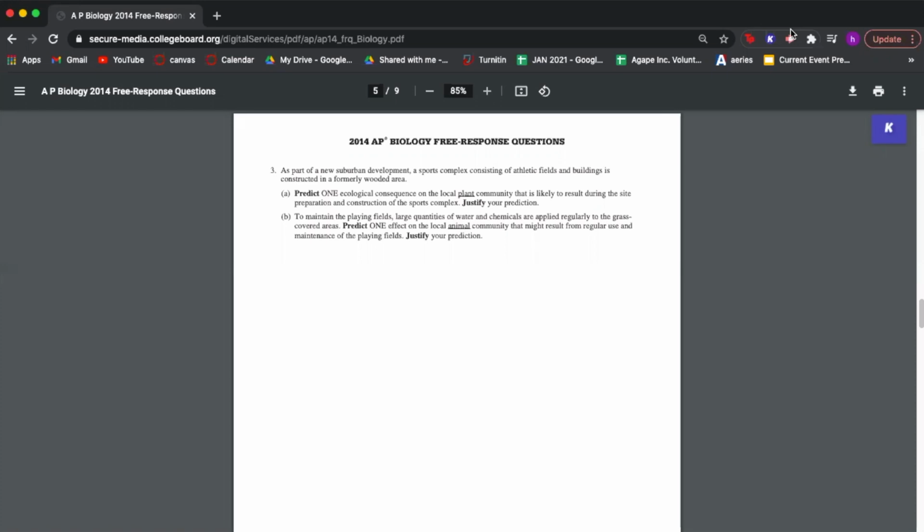So for example, if there was a lot of sunlight shining into one area where the plant community thrived in, the construction of the sports complex could lead to the loss of sunlight, resulting in less sunlight available than before for the plants to live on.